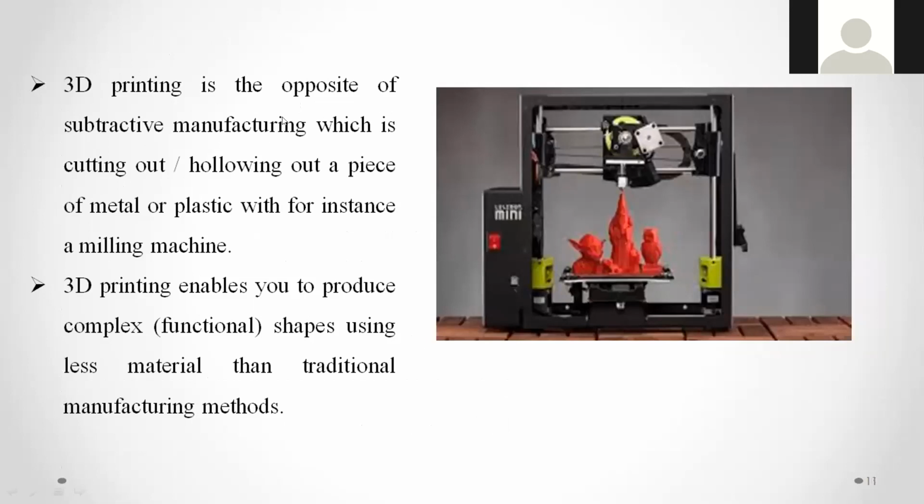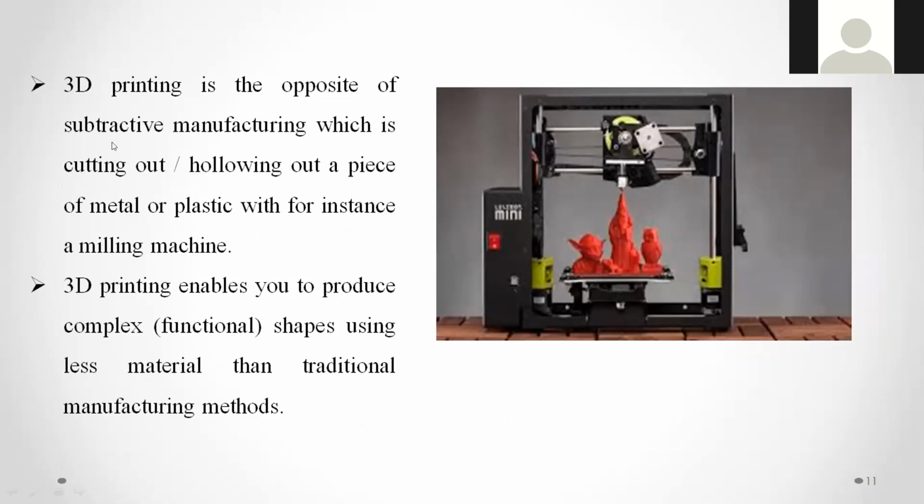Now, 3D printing is the opposite of subtractive manufacturing, which is cutting out pieces of metal or plastic, for instance with a milling machine. See, this is an object where the cutting process is happening, cutting out. It is not solid. Some cutting is happening here. See here, some small opening here.